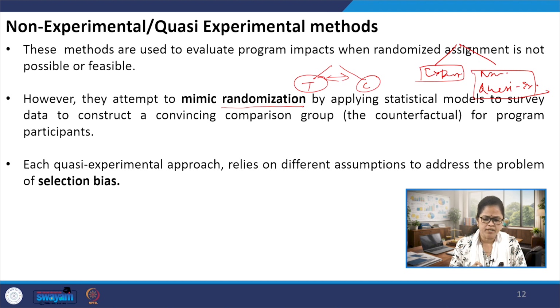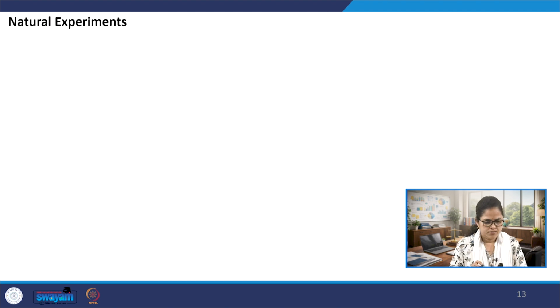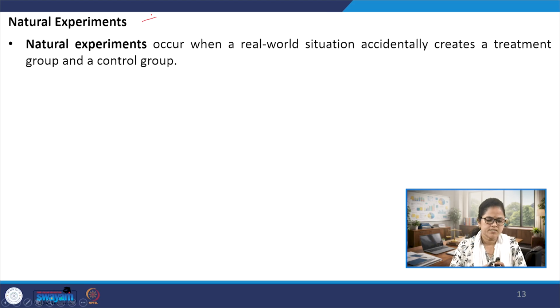Based on this understanding, now let's discuss what natural experiments are, which are also a part of our non-experimental methods. So this is our natural experiments. What are natural experiments? Generally, natural experiments occur when in a real world situation a treatment group and a control group are created, but it happens by accident. That means the researcher or the policy analyst never assigns the subjects into these two groups randomly; rather, naturally in the real world system these two groups are accidentally created.